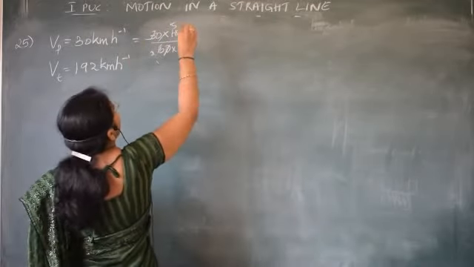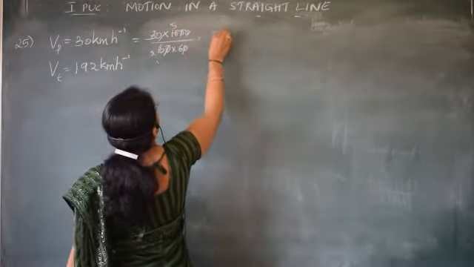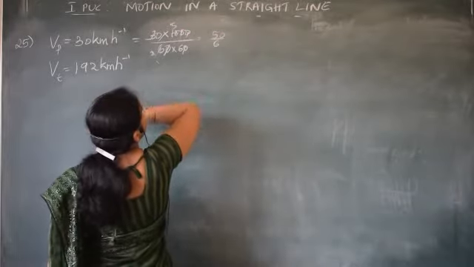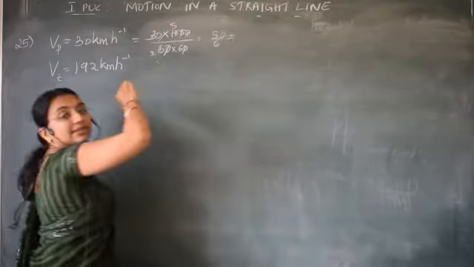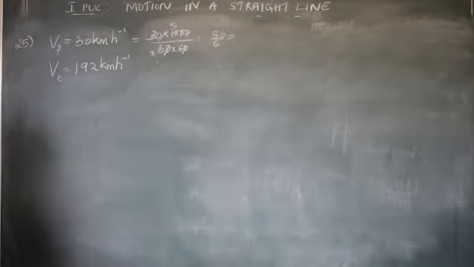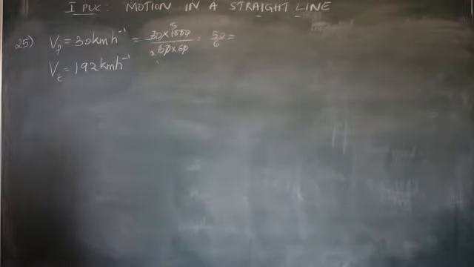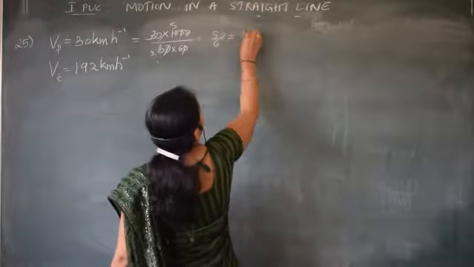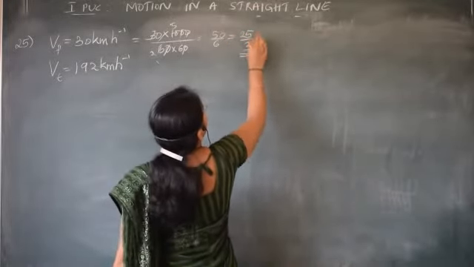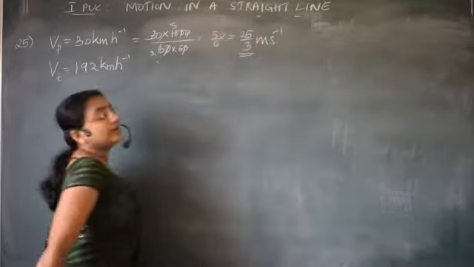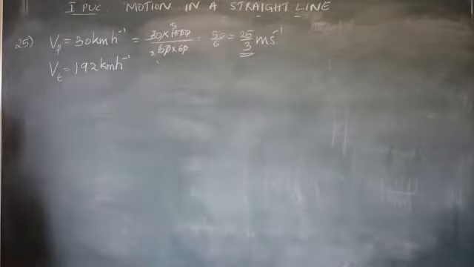So I can write 50 by 6, or in terms of meter per second, 25 by 3 meter per second. Correct? 25 by 3 meter per second.